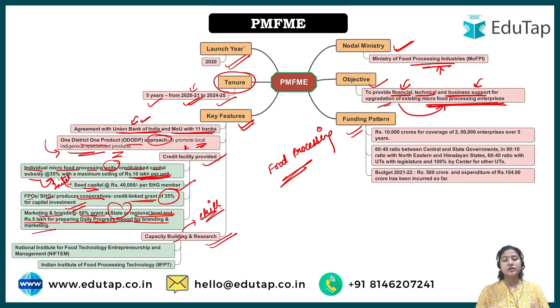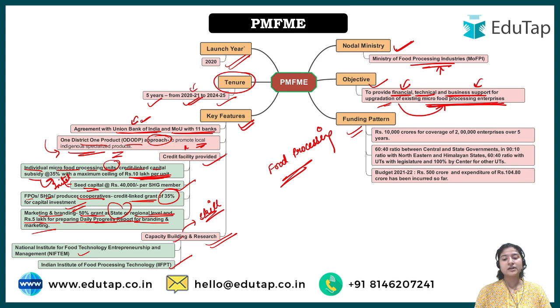This skill development and research would be done in the two institutes stated here, the National Institute for Food Technology, Entrepreneurship and Management, as well as the Indian Institute of Food Processing Technology. These two would train the people who belong to this enterprise, as well as do research in this section.